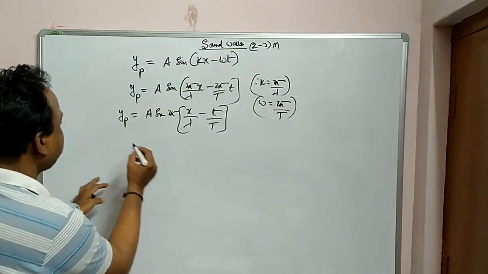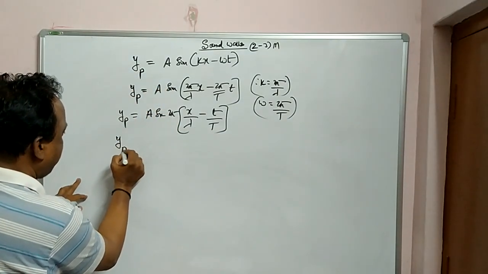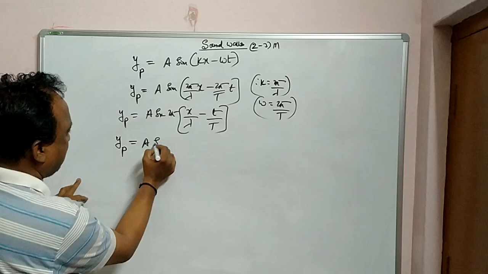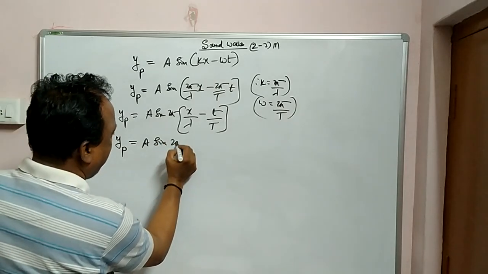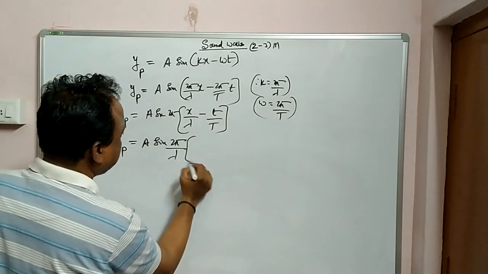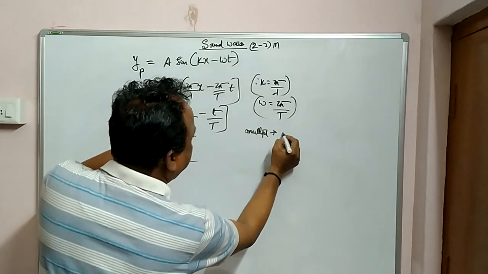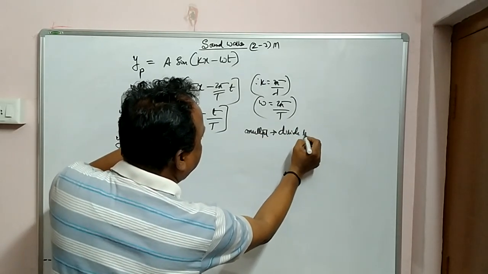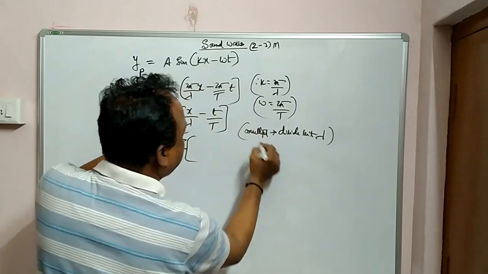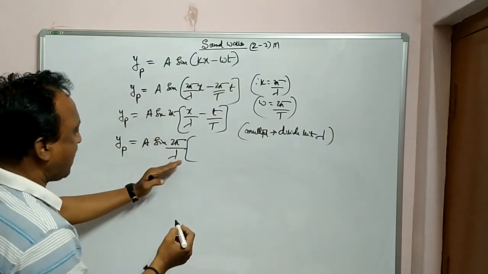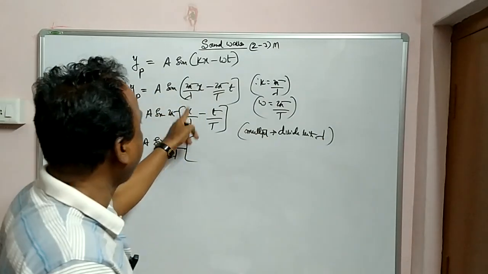Now you can still change this equation. Displacement of the particle is equal to a sin, multiply and divide with lambda. Then lambda in the denominator, one will be going inside.